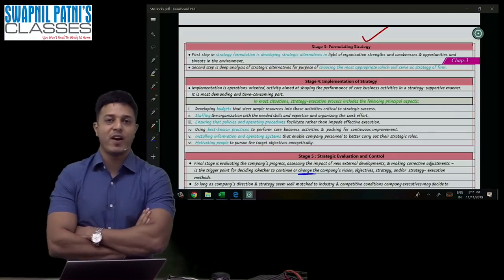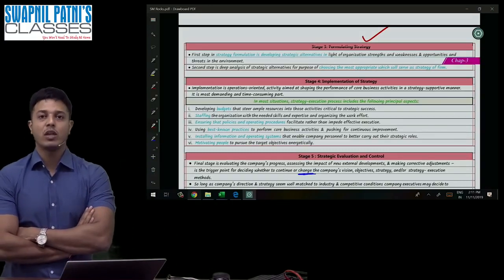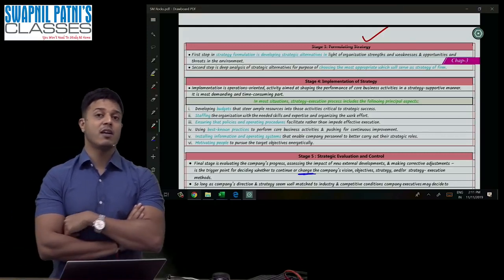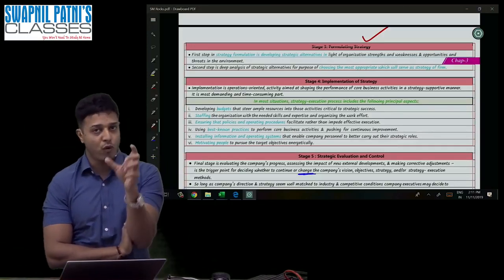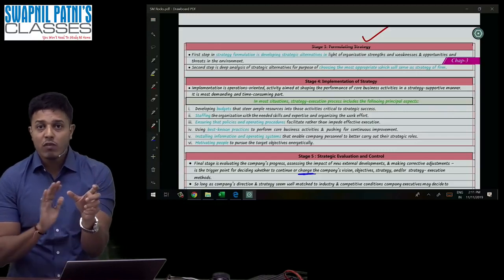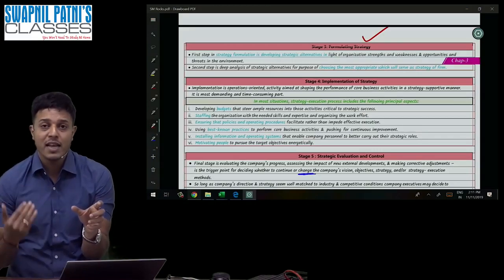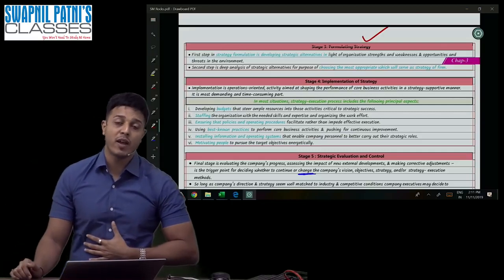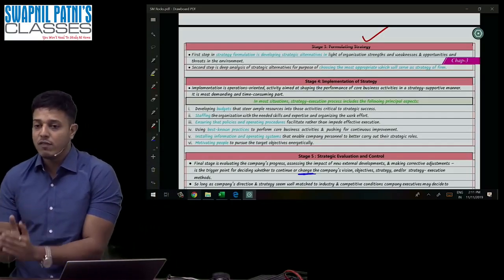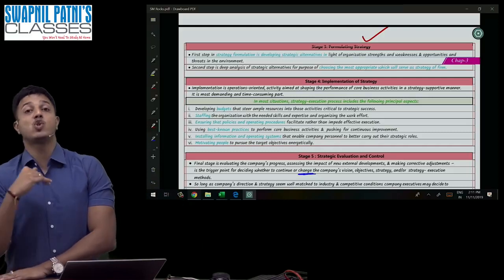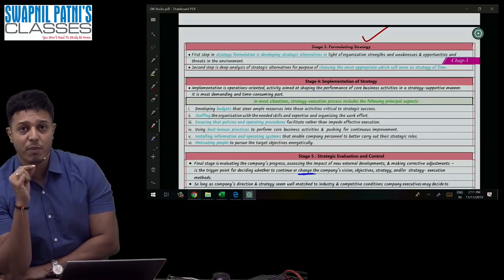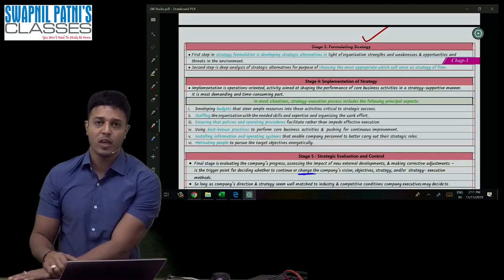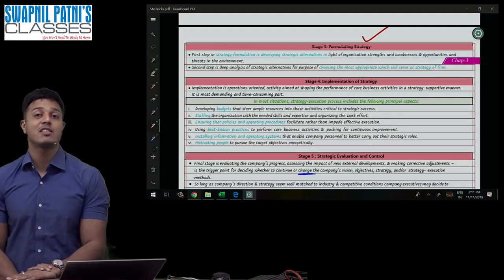And what is point number 5? Point number 5 is about evaluating whether those strategies are able to achieve your vision. If the strategies implemented in point number 4 are not working properly, we have to make changes in the strategy so that we can achieve point number 1. In point number 5, we check whether the strategies we have implemented are working properly or not. If they're working properly, no problem. If not, you have to take some corrective measures.